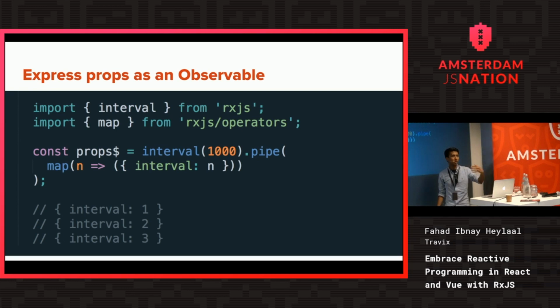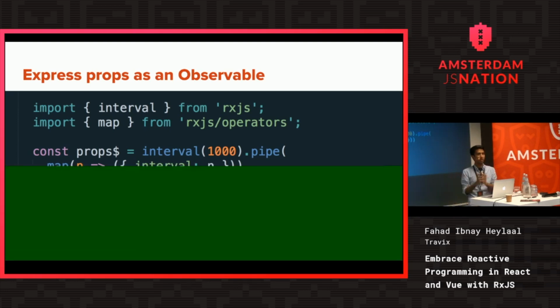But that's not enough, because that just gives us the integer. What we need is something that's compatible with the props object that our components can actually understand and use to render. So what we do is we also import this operator called map, and then apply it to our interval stream, saying that every time you give me an integer that is an n, convert it to an object which has an interval key, and then the value n. Now we have the prop stream ready. Now it's a matter of connecting it to our component, and we should just be done.